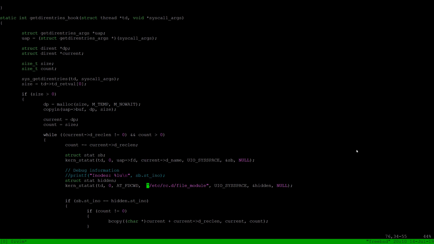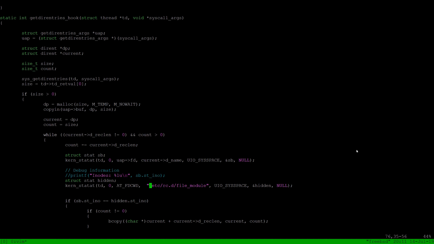I then call statat again on the file we want to hide, which is this guy. This is similar to how open worked in the keylogging module that we wrote. If we give it the current working directory macro and then pass it an absolute path, it'll treat it as absolute.